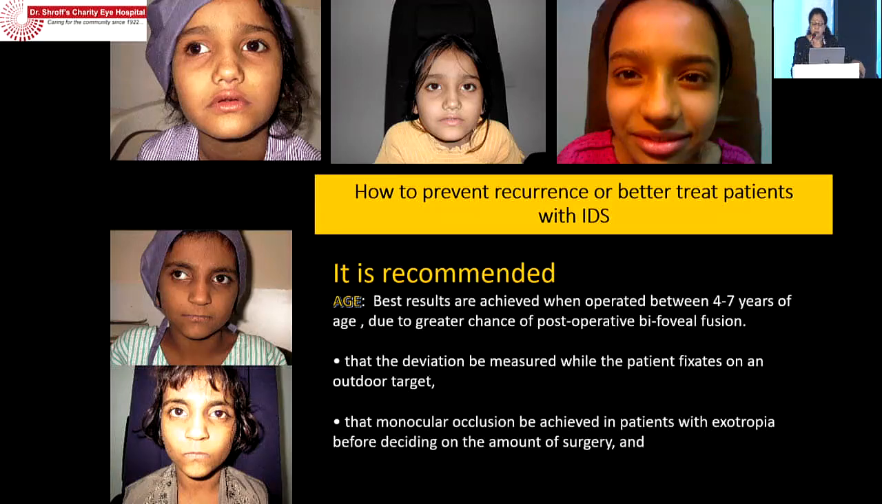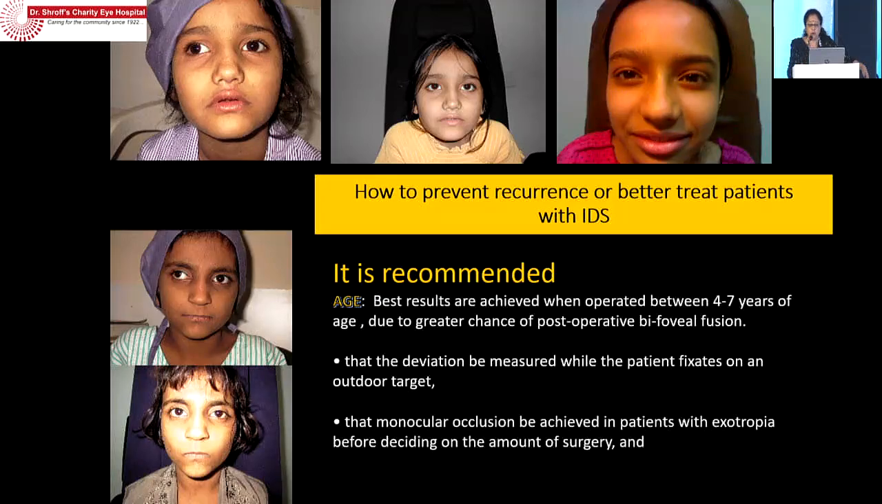So how to prevent or better treat patients with IDS? Age. We should operate on them much earlier. The best results are achieved when we operate between 4 to 7 years of age due to greater chance of post-operative bifoveal fusion. So we should not delay, because most of the time patients are being referred only late.